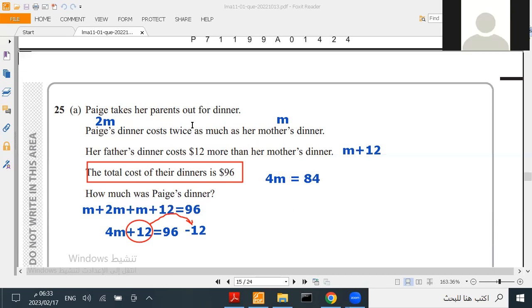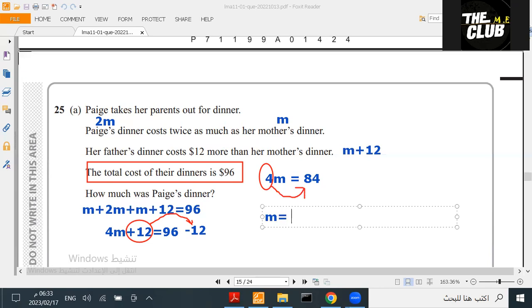Take the 4 to the other side by dividing. M equals 84 divided by 4, which is 21. So M equals 21.